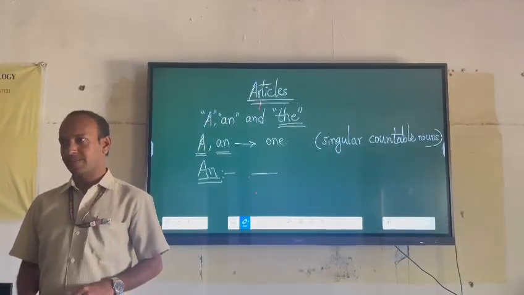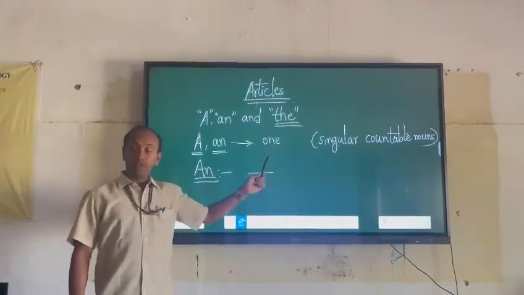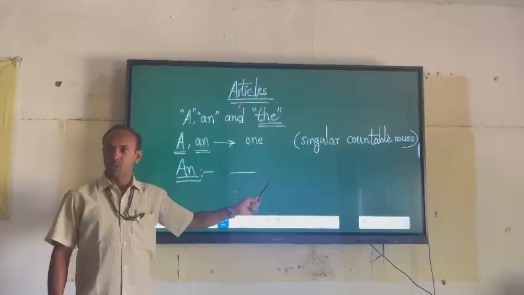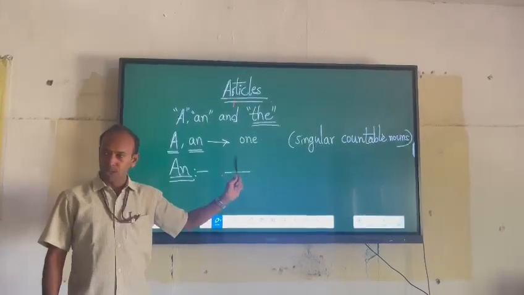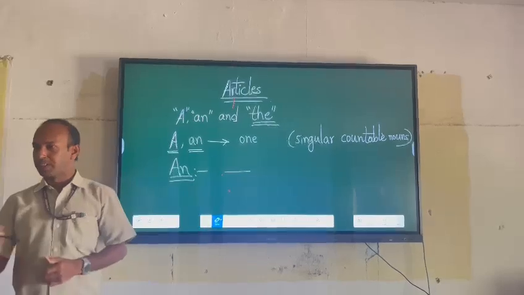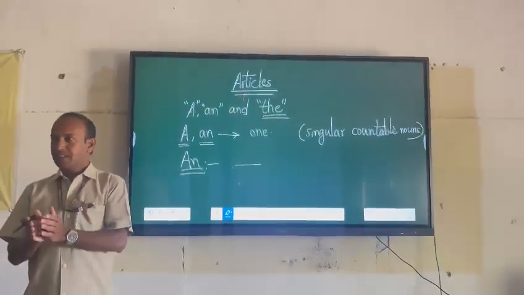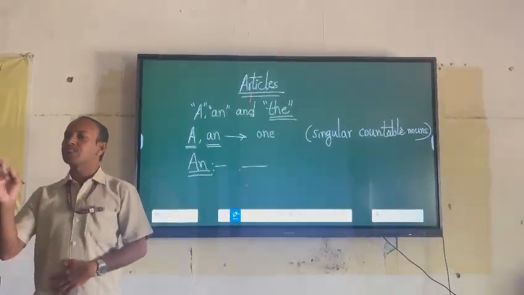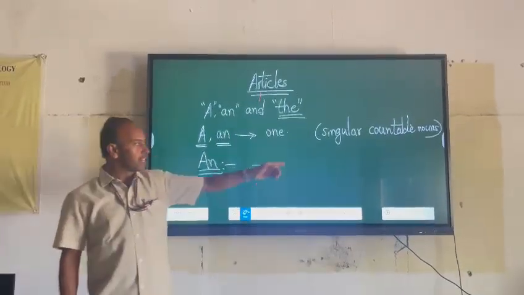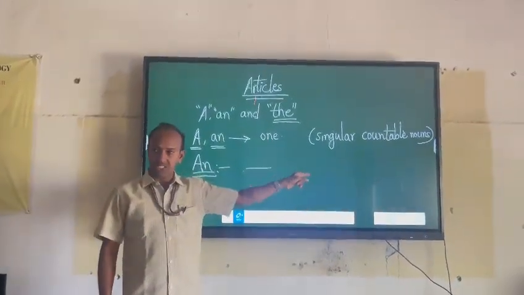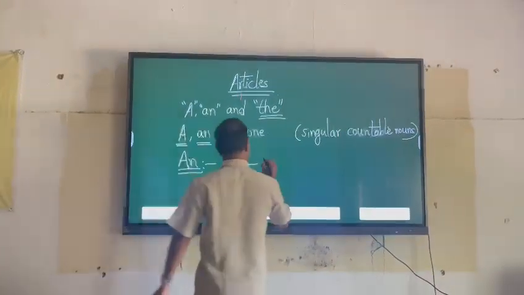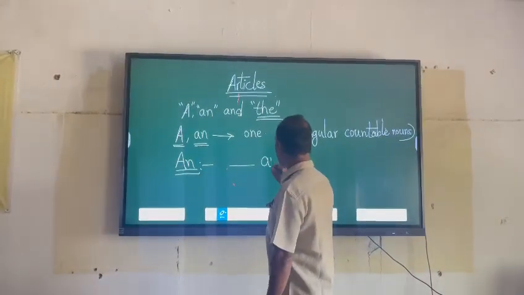Okay, etc. So, if the first sound of a singular noun, singular countable noun, is one of these 20 sounds, let me repeat this sentence. When the first sound of a singular countable noun is one of these 20 vowel sounds in English, use an before it. Now I am going to write one word here. That is ant.